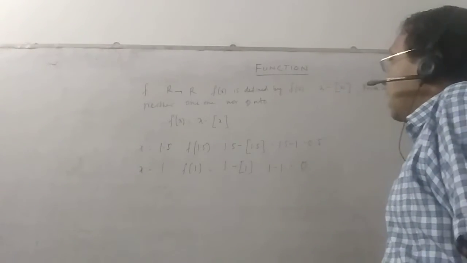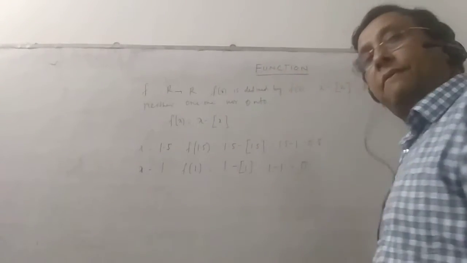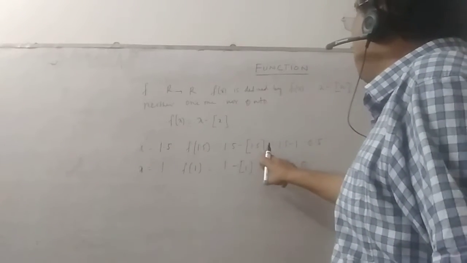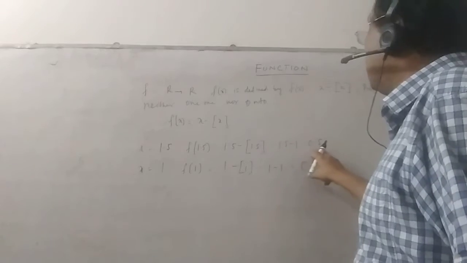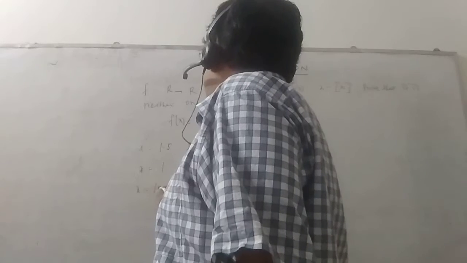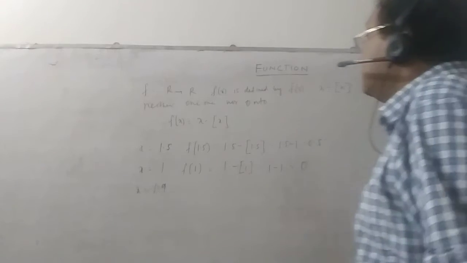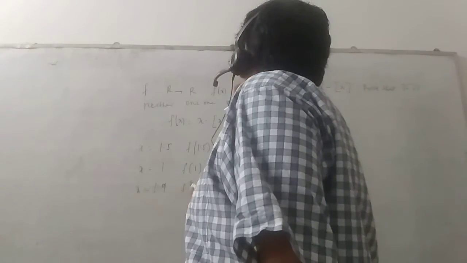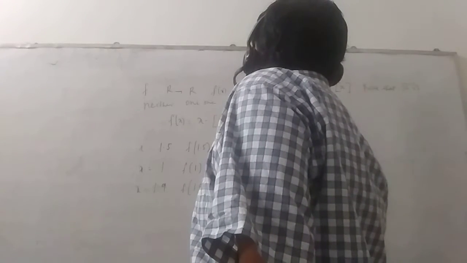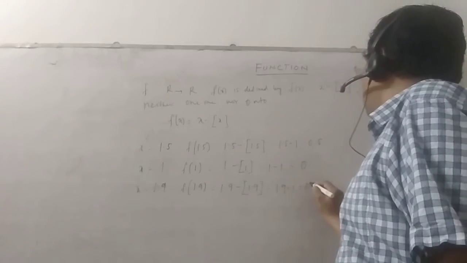For 1.5, we get 1.5 minus 1, equal to 0.5. Now if I take another value, x equal to 1.9, box 1.9 is 1, so f of 1.9 is 1.9 minus 1, that is 0.9.